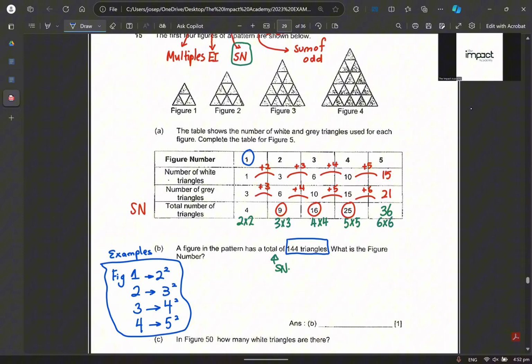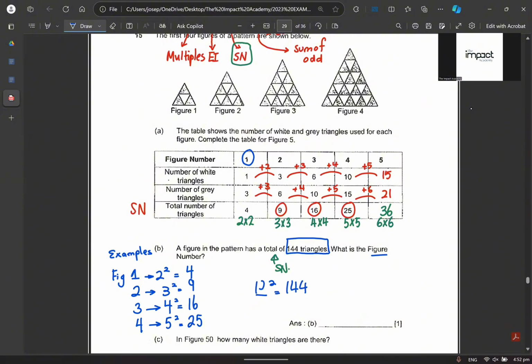144 triangles is something to the power of 2 equals to 144. Am I making sense? So what to the power of 2 equals to 144? Why do I say that? Because you see, 2 to the power of 2 is 4, right? 3 to the power of 2 is 9. 4 to the power of 2 is 16. 5 to the power of 2 is 25. True? Yeah. So they want us to find the figure number, right? So what to the power of 2 is 144.